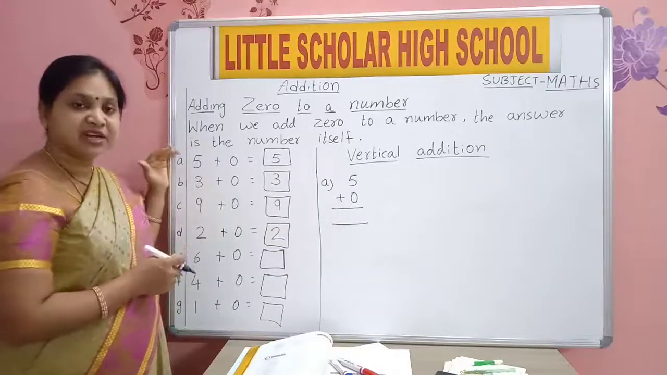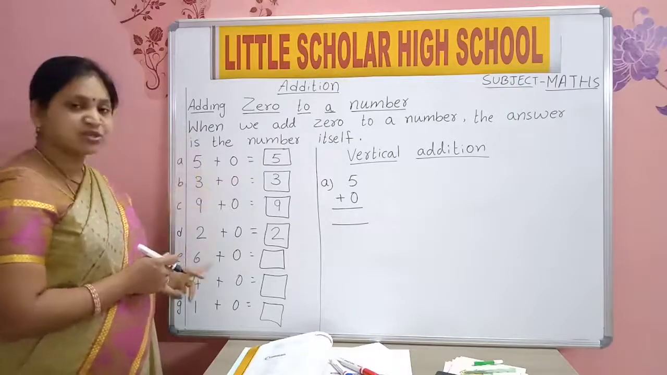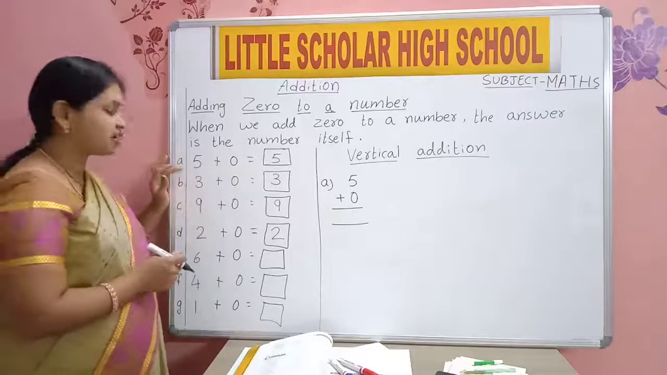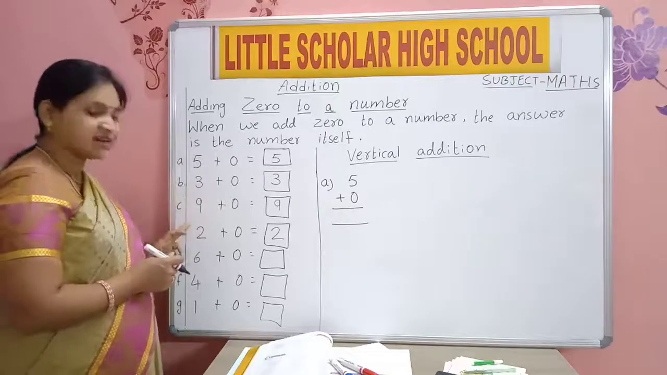You should leave one line and write. For this definition also leave one line and write. For these sums also, horizontal addition also, after A, leave one line and write B. After B, leave one line and write C.